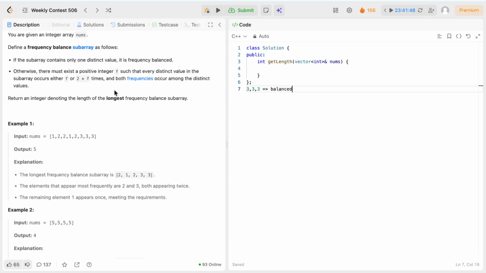So if you take a subarray and this subarray contains only a single distinct element, means all the elements are the same, then that subarray is balanced. Otherwise, if the subarray contains more than one type of element, we will count their frequency.